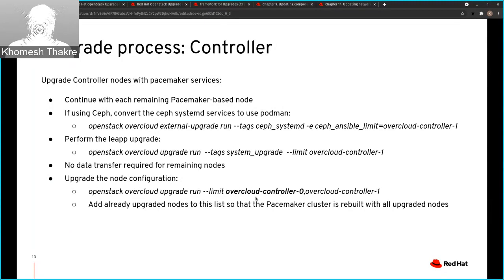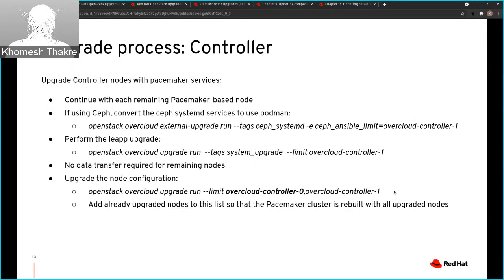Otherwise we might end up having two pacemaker clusters, one on each node. That is not good. So we need to provide both the controllers. Later we need to perform a similar step for controller 3, where we will perform the systemd upgrade and the same upgrade. During that upgrade command, we will need to provide controller 0, 1 and controller 2.